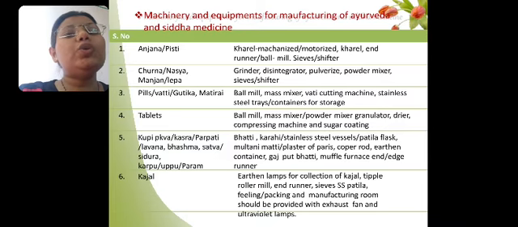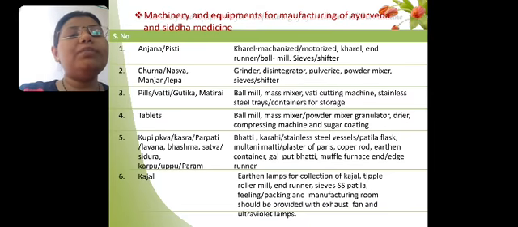Then Churna, Nasya and Manjana will require grinder, disintegrators, pulverizers, powder mixers and sieve shifter. Then pills, vati, gutika will require ball mills, mass mixers, cutting machines, steel trays for drying of this dosage form, and containers for storage. All these requirements will be there.